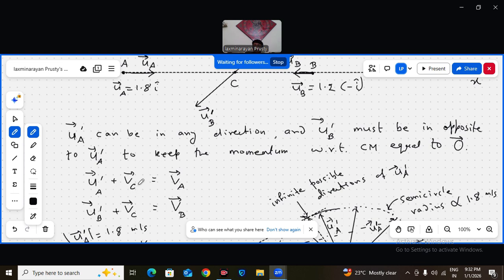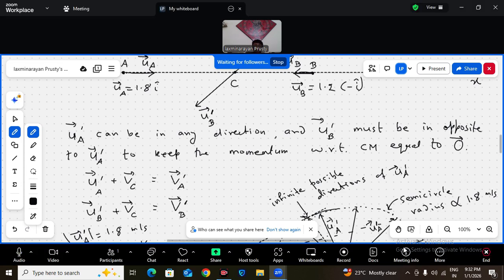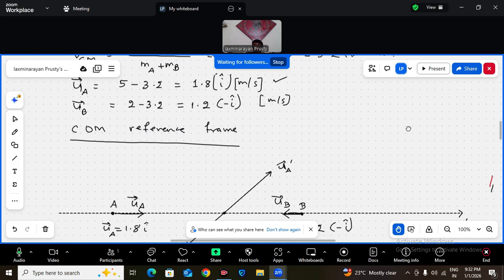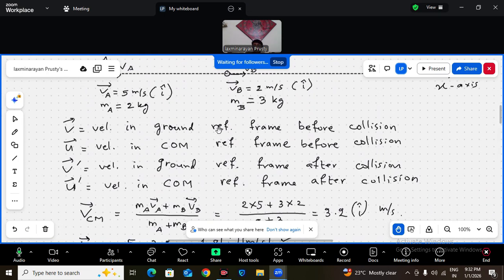So then what is the VA? This is VA dash actually, after the collision. VA is with respect to the ground. So UA dash plus VC will give you VA dash. Already I have given you, just check in case you are forgetting: V is the velocity in the ground frame.